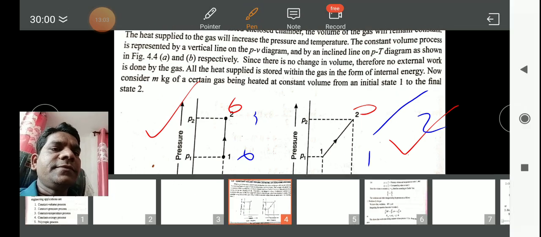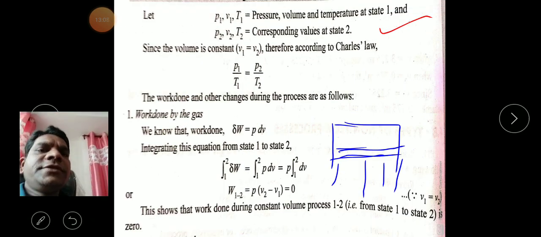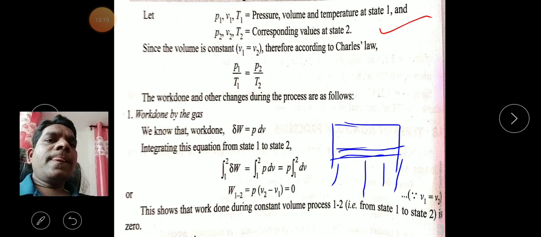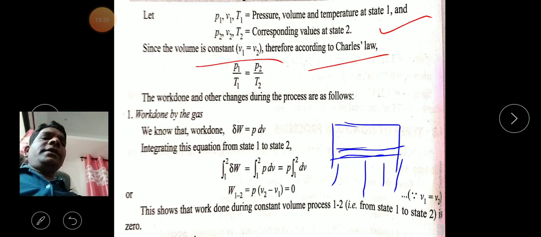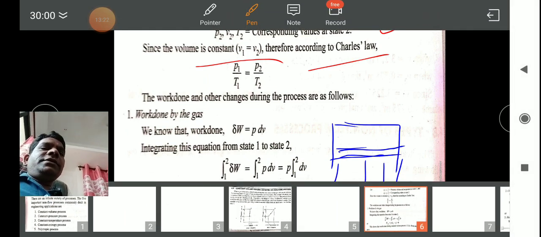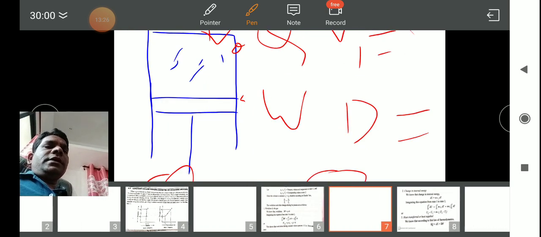Then, boys and girls, since volume is constant, according to Charles law, what type of equation do we get? P1 upon T1 is equal to P2 upon T2, and this will be calculated with the help of the equation of state. How is it calculated? Look here, I am saying that.